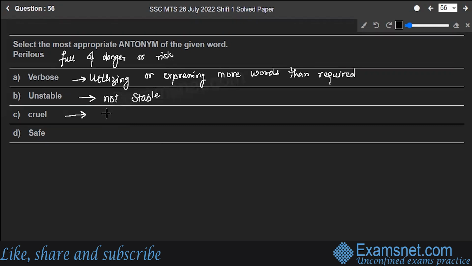Cruel means willfully causing pain or suffering to others. Then safe, who's absolutely safe. I don't need to tell you the meaning. Like you can say not exposed to danger.